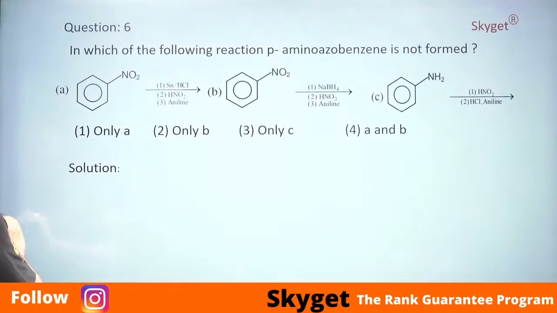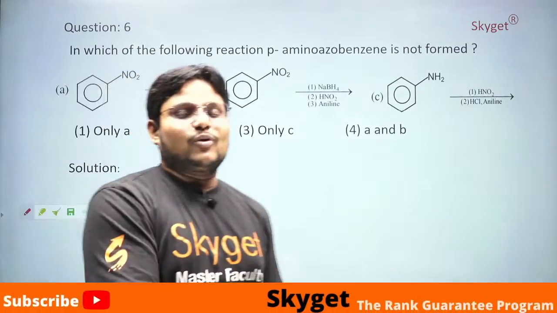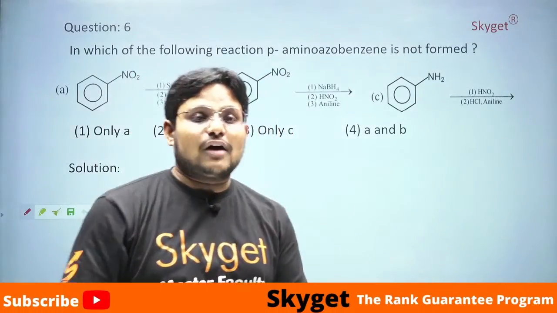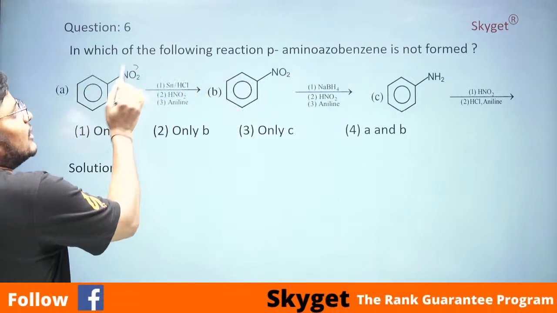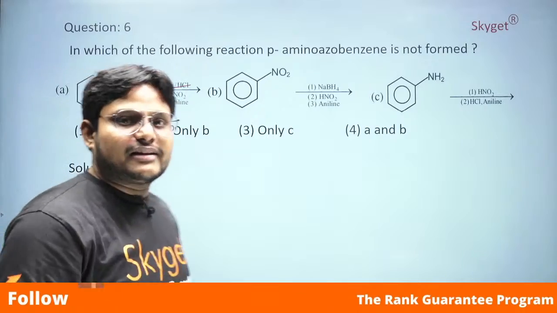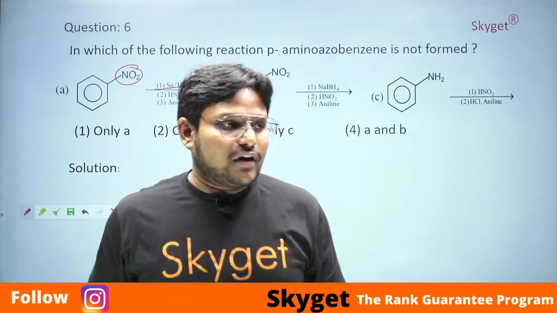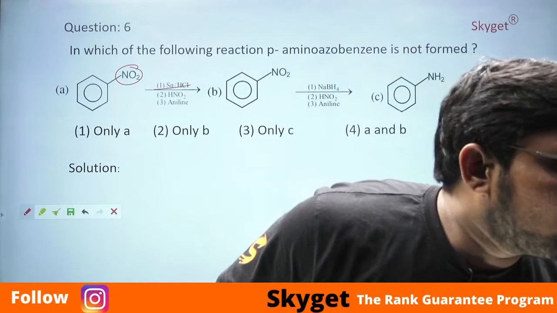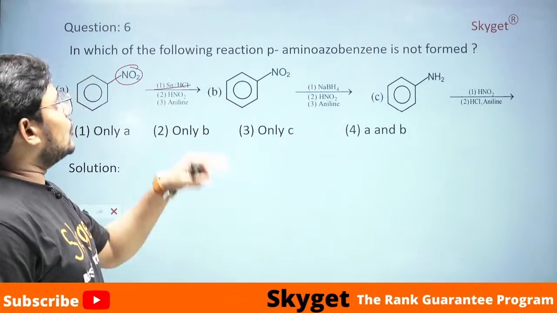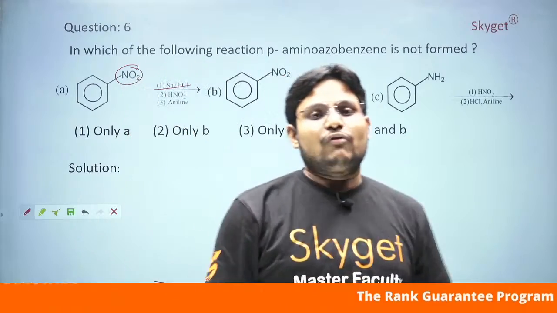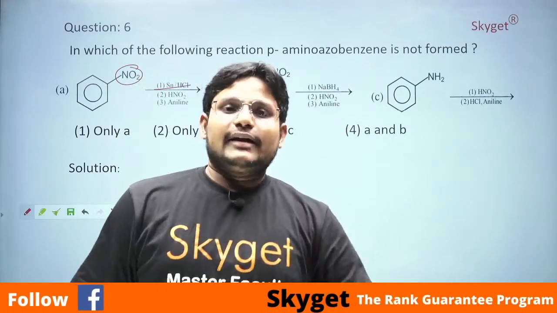Next. This question is a typical question, because you have to remember here 3 concepts, students. The first one is when you treat NO2 in the presence of tin and HCl, what will you get? NO2 will convert into NH2. Halogen exchange method. Very good. NO2 is converting into NH2 in the presence of tin HCl.